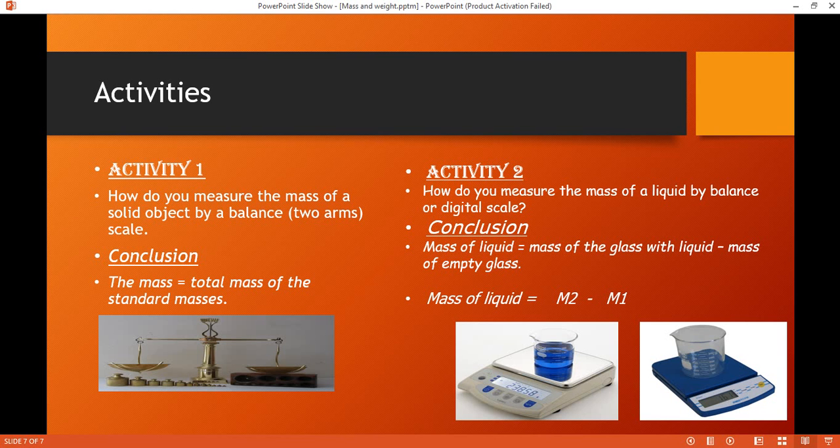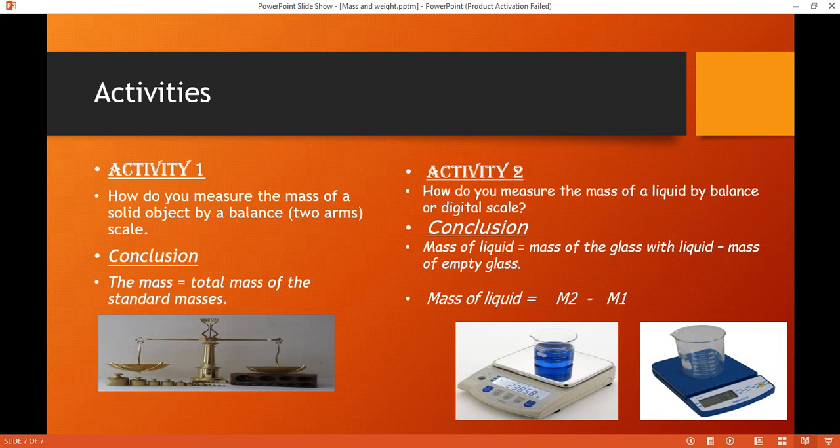Okay, so first you will bring an empty beaker, empty glass like this, and put it on the digital scale and record the reading. It will be M1. Okay, for example, I measured an empty glass and it is 100 grams.